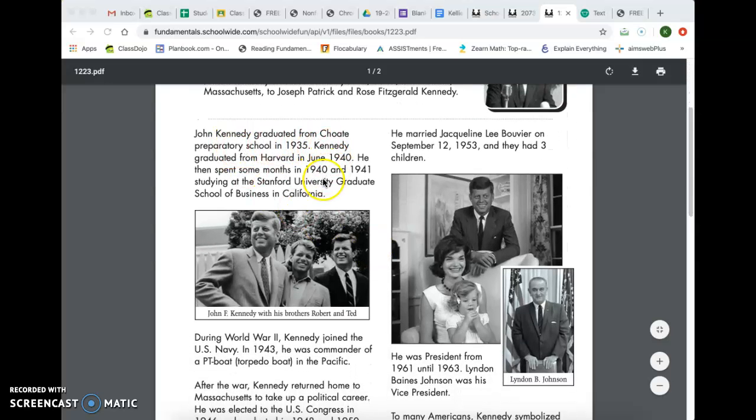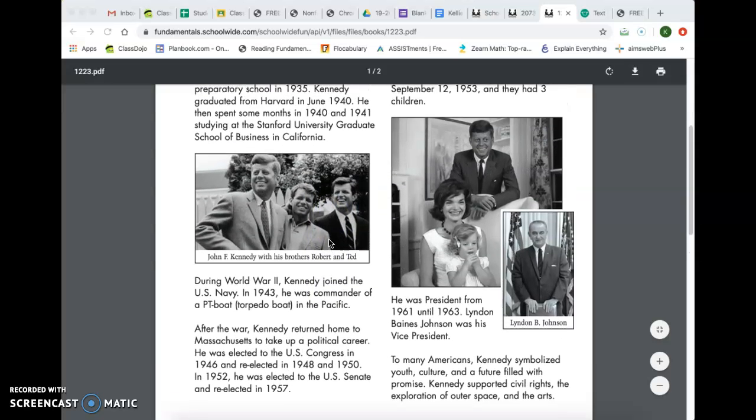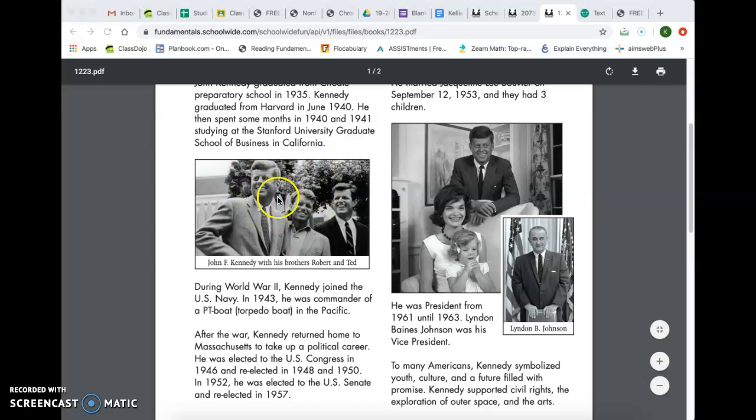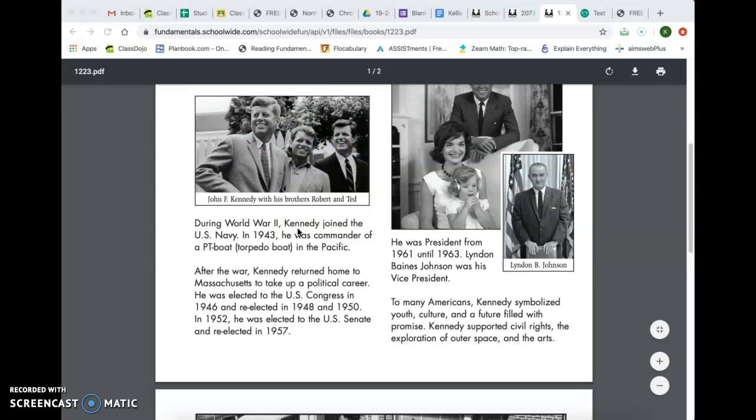John Kennedy graduated from Choate Preparatory School in 1935. Kennedy graduated from Harvard in June 1940. He then spent some months in 1940 and 1941 studying at the Stanford University Graduate School of Business in California. Here you can see an image, and the caption says, John F. Kennedy with his brothers Robert and Ted. That gave us more information about who these people are in the picture.